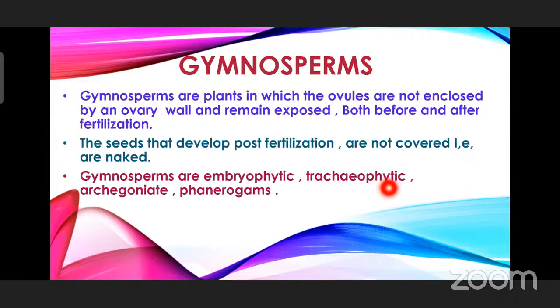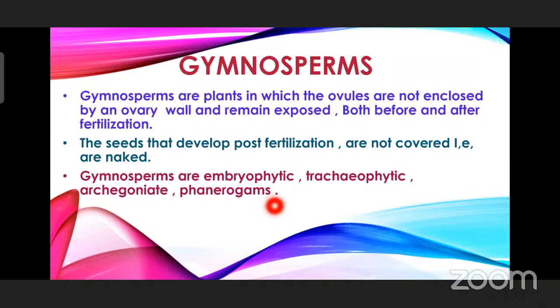Tracheophytic means the vascular bundles, the xylem and phloem tissues, are well developed. Archegoniate means archegonia, the female reproductive structures, are present. And phanerogams. Phanerogams means flowering plants. In some books it is sometimes given as non-flowering, but don't get confused. Phanerogams means they are flowering plants.